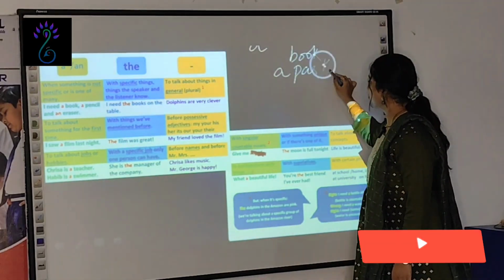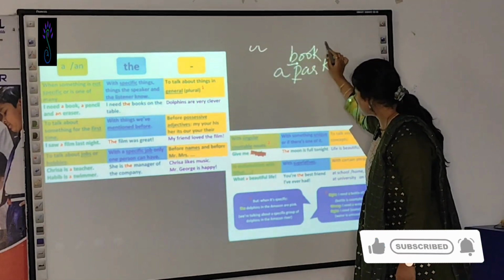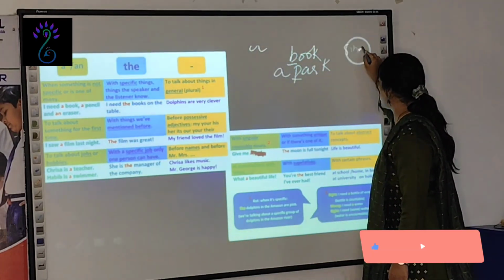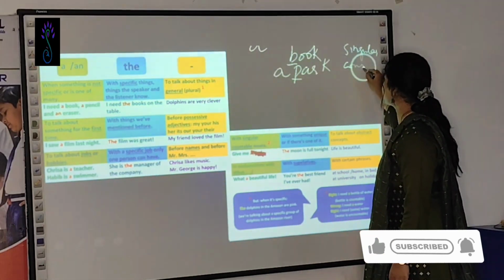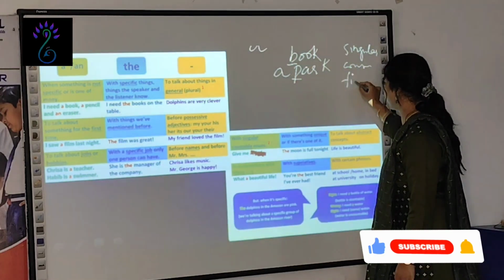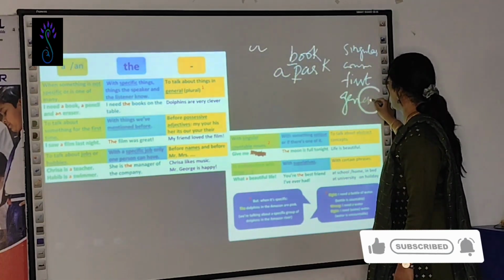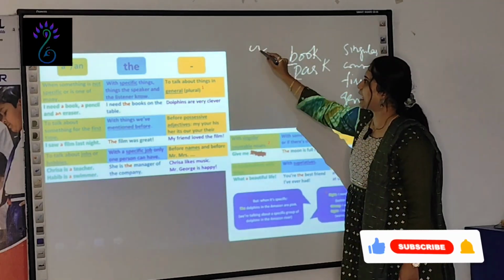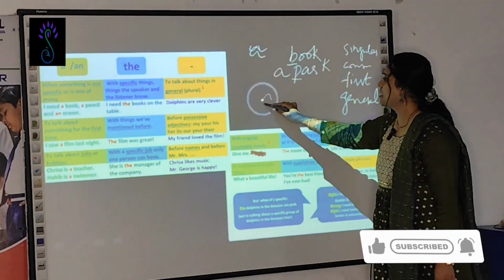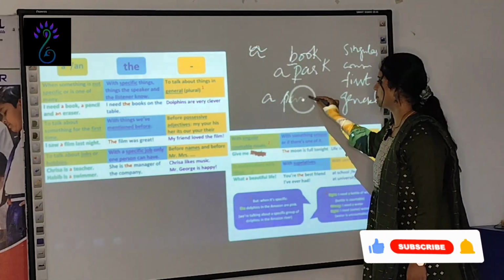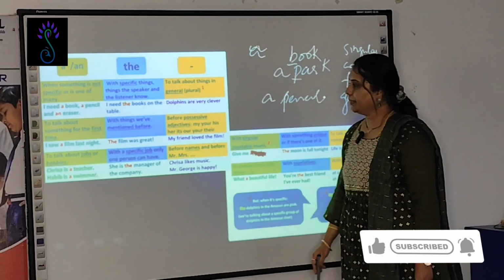It is used before consonant sounds, when it is used for singular, before consonant sounds, and this is used for the first time, and for the general ones you use a book, a park, a pencil. Okay, like that.